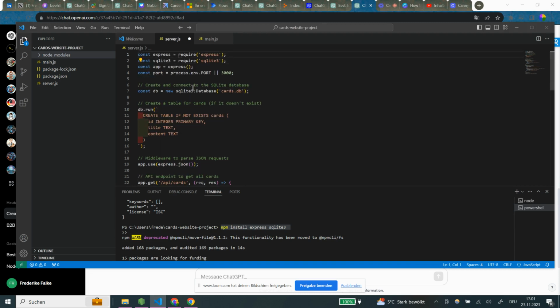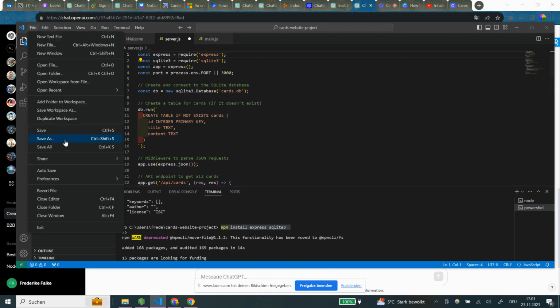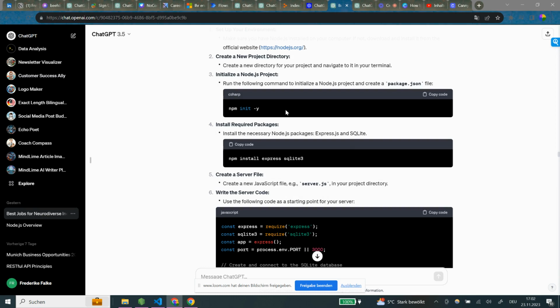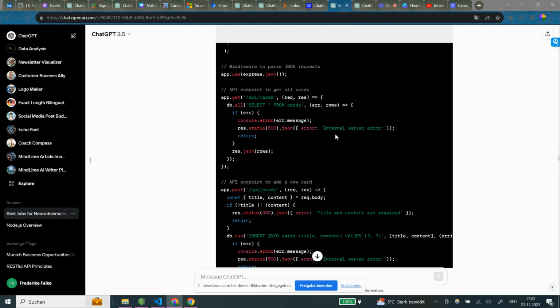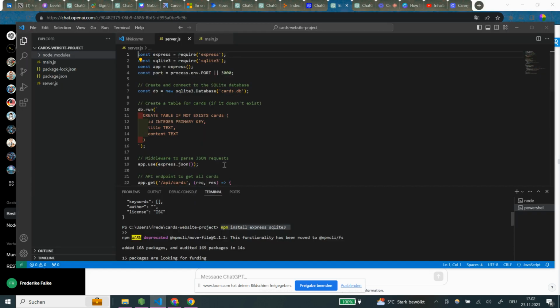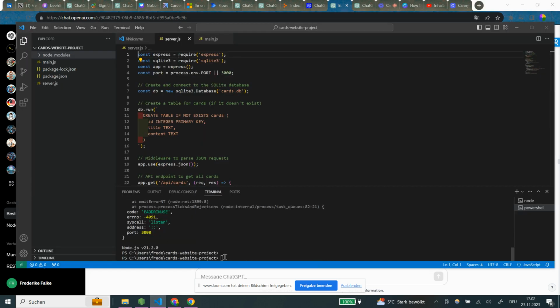So let's do that. And then let's say file, save. Okay, now go back. So now we wrote the server code. Great. And now we can run the server. So in your terminal, run the server using the following command: node server.js. So that's what we will be doing. I learned that you put this in here. So in the terminal, we say node server.js and press enter.